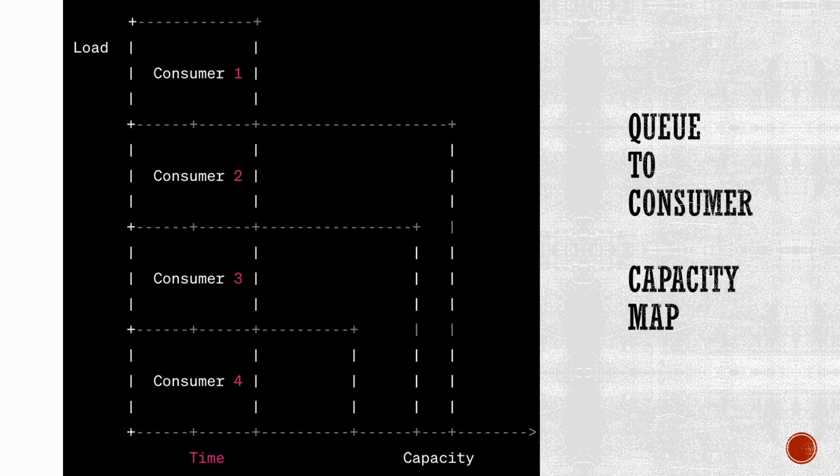This capacity graph visualizes the varying load distribution among different consumers over time. Each consumer's capacity is represented by the height of their respective column, indicating their ability to handle the load. The graph illustrates how the load can be distributed among consumers based on their individual capacities, allowing for efficient resource utilization and load balancing in RabbitMQ.